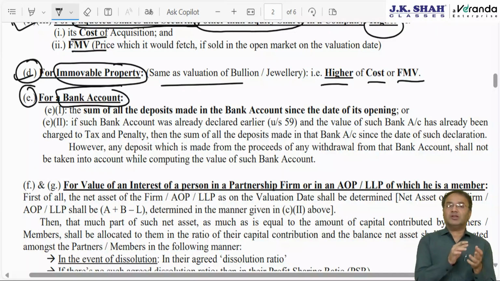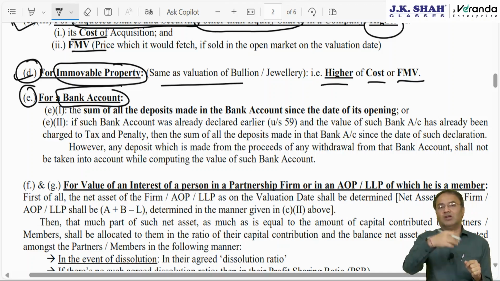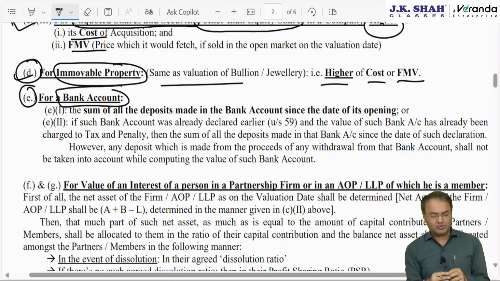For bank account, logically speaking, you would feel that for a bank account outside India, what should be taxable will be the bank balance as on a particular date, that is, the valuation date 1st April 24. But that's not the correct answer, because the assessee may manipulate. Every year on 1st April he will see to it that the bank balance drops down to 0. Next day again he will redeposit. Next 31st March again the assessee will withdraw, and then on 2nd April he will deposit. So whenever he is caught, whenever the bank account comes to the knowledge of the AO, as on the valuation date the bank balance could be 0. So what is taxable is not the bank balance.